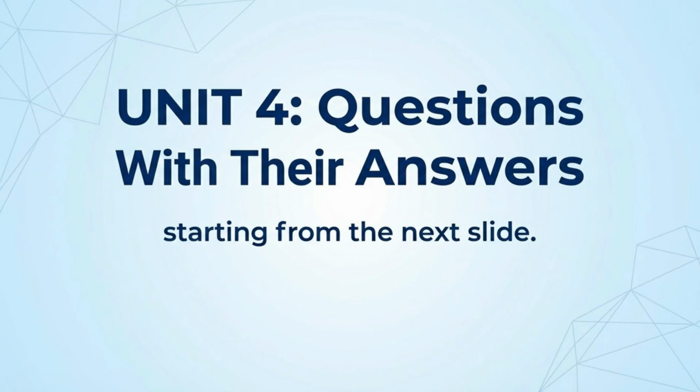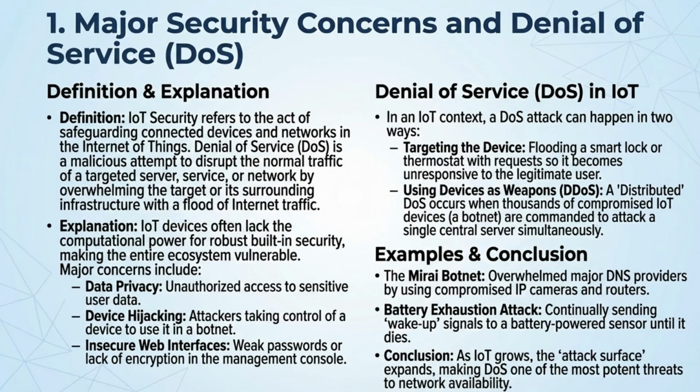IoT security protects connected devices and networks. A major threat is denial of service, or DOS, which overwhelms a target with traffic. In IoT, devices can be targeted or used as weapons in a distributed attack, like the Mirai botnet.